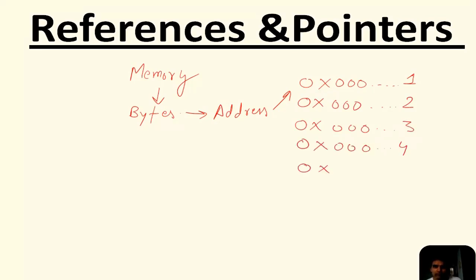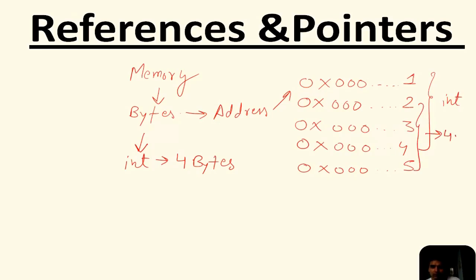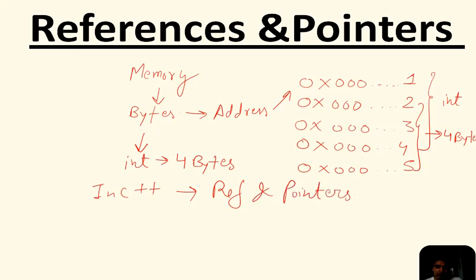Okay, now if you have int type of data, so we all know that this stores 4 bytes of memory. So if it's storing from 1, then it will store this much of memory for integer type data, or it can store from 2 to 5, then also it is 4 bytes. So if integer is holding 4 bytes of memory in computer, then how to deal with this memory address? We have in C++ references and pointers. Now let us see this in more detail, what references and pointers are.